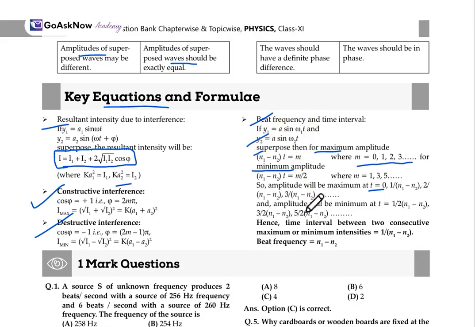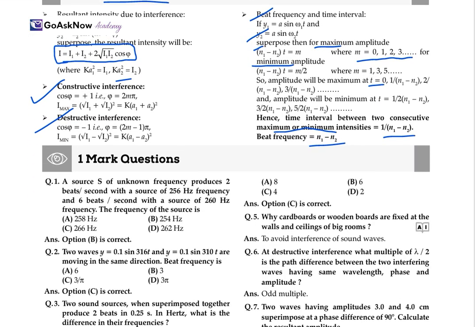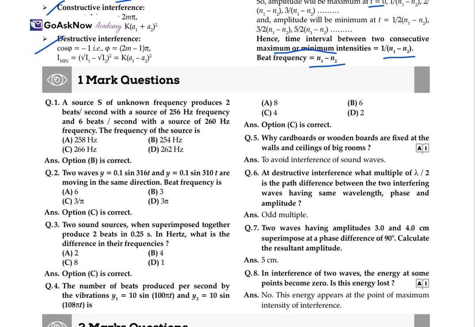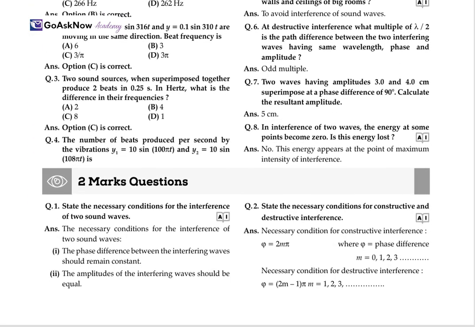Beat frequency and time interval. Hence, the time interval between two consecutive minimum intensities is equal to 1/(n1 minus n2) and beat frequency is equal to n1 minus n2. This is the minimum intensity and this is the beat frequency. Now, let's move ahead with the numerical based questions.